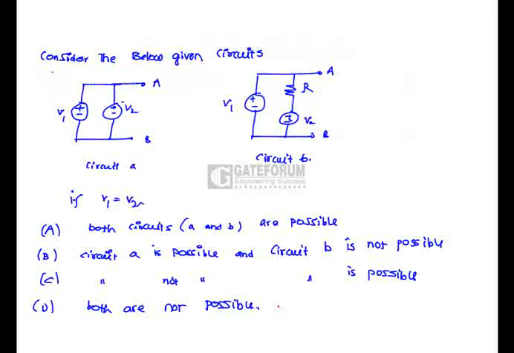In the below given circuits, if V1 is equal to V2, both circuits are possible, hence option A is correct. Because in circuit B, this is V1 and this is V2, whatever may be the V2, this circuit is going to be possible. But in case of circuit A, if V1 and V2 are not equal, circuit A is not going to be possible. But the case given in the question is V1 equals V2, hence both circuits are possible. That is, option A is correct.